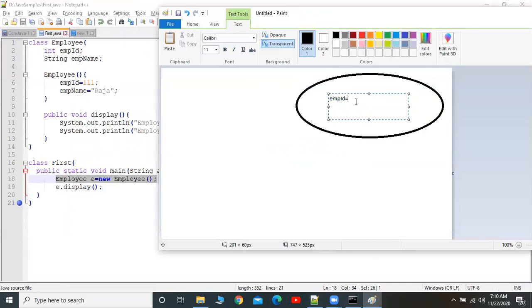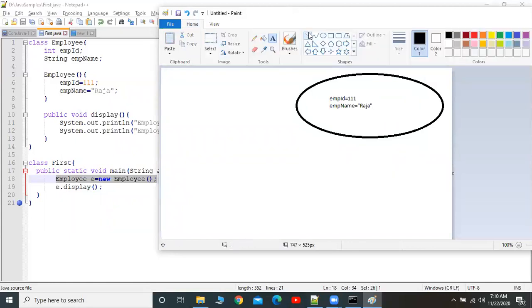Then inside the constructor, it will assign the value for the employee ID. And next we will have the emp name. Here it will assign the value for the name Raja. Then this object is pointed to by the reference variable e.